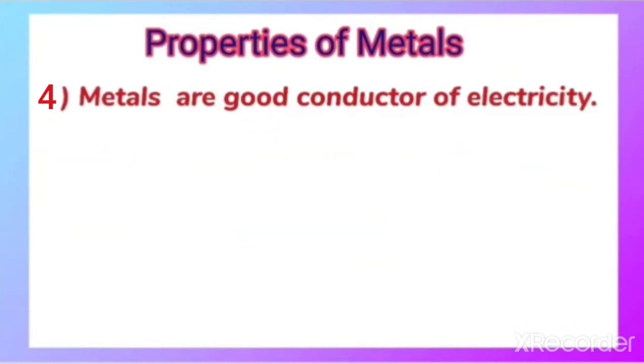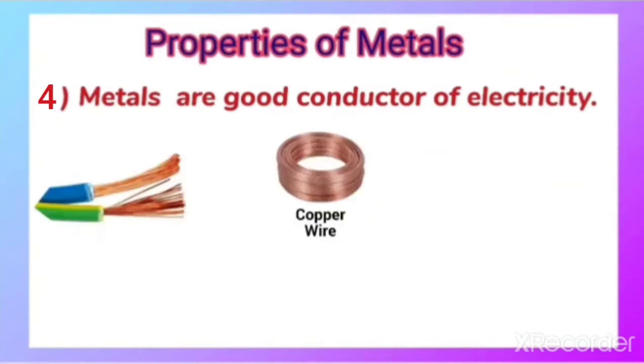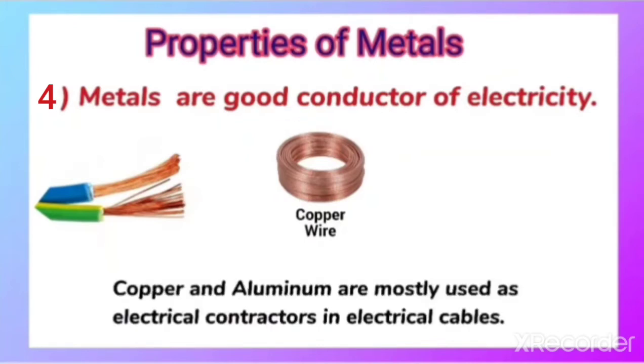Next, metals are good conductors of electricity. That is why we use metals like copper for making electrical wires, because they are very good conductors of electricity. Conductor of electricity means it allows the current to pass through it. Copper and aluminium are mostly used as the electrical conductors in electrical cables. So you can observe metals like copper, which is quite familiar in metallic wires.